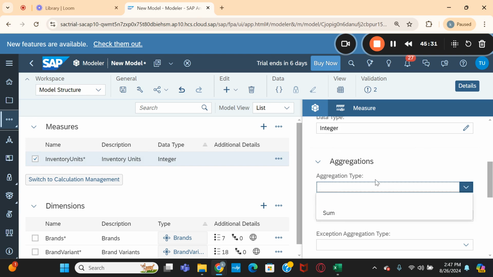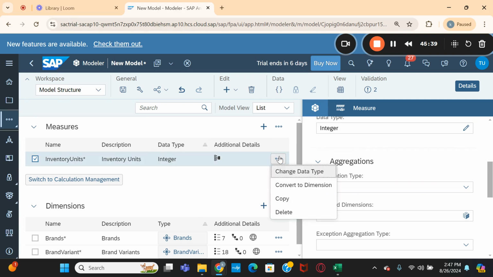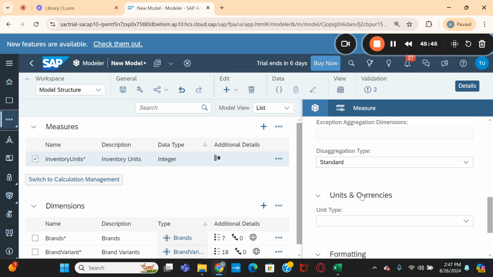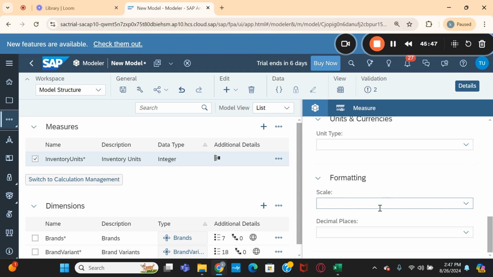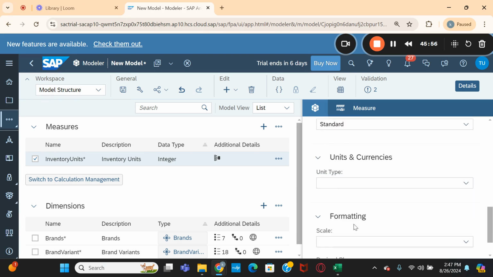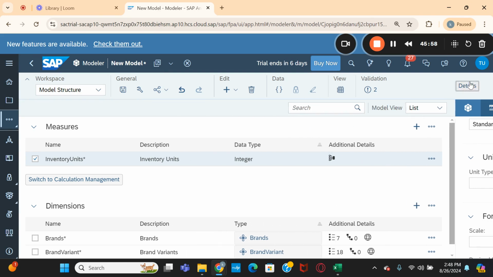That's the reason I'm keeping the aggregation type as sum. It is also showing additional details. Units, I'm not giving any units. Formatting and decimal places you can maintain for this one. This is all related to data type, aggregation, units and formatting behavior.